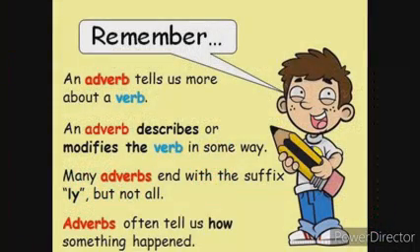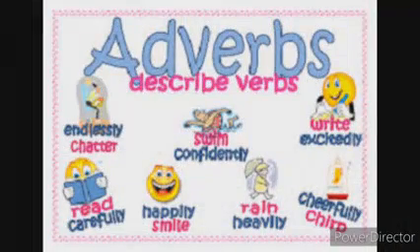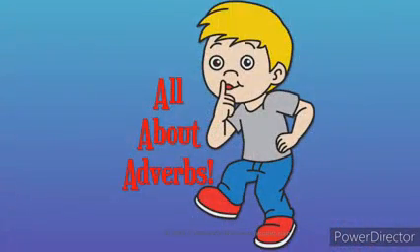So children, remember that an adverb is defined as a word that describes a verb. It tells more about a verb. It describes a verb and tells us how a thing is done, when it is done, where it is done, and to what extent it is done. So this is the definition of adverb, children.